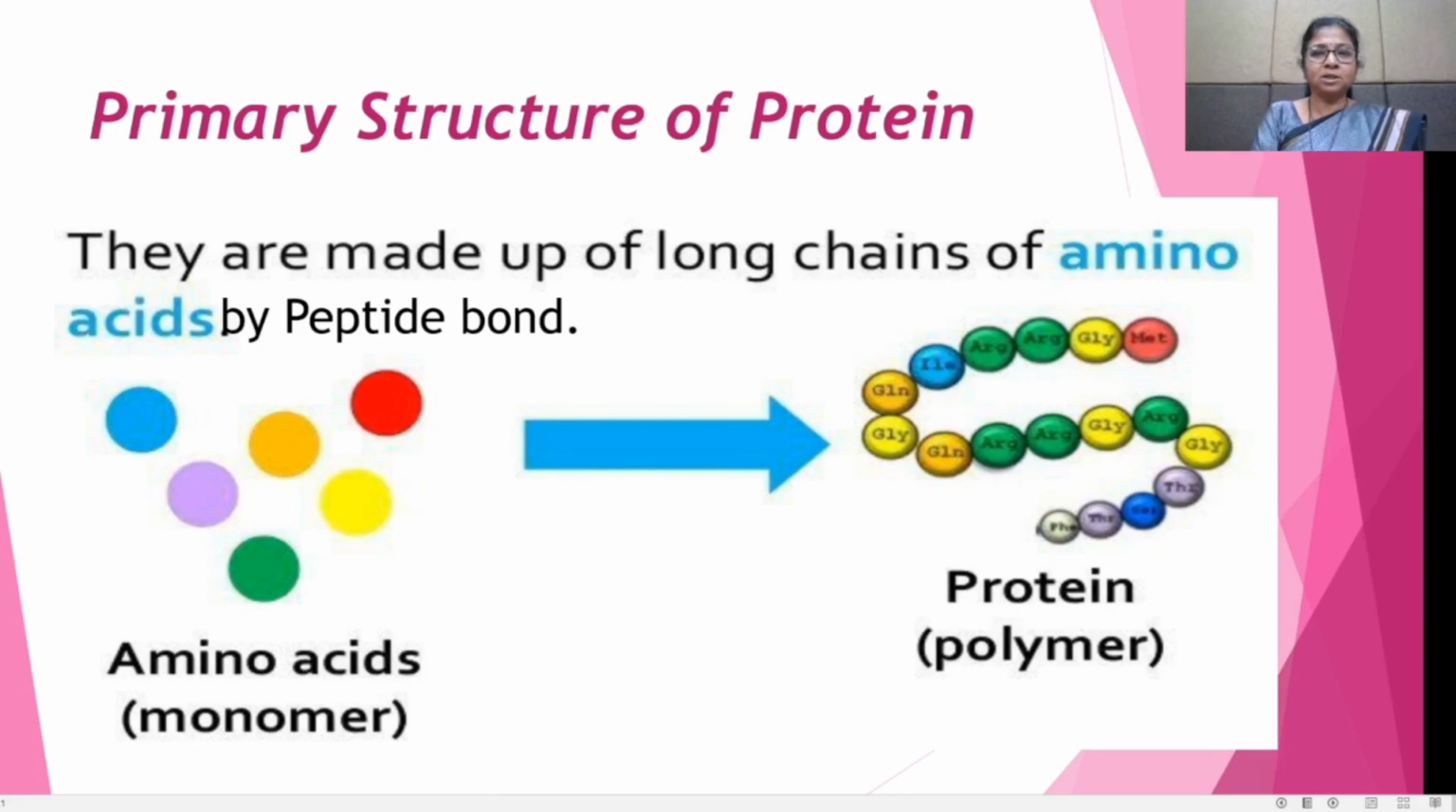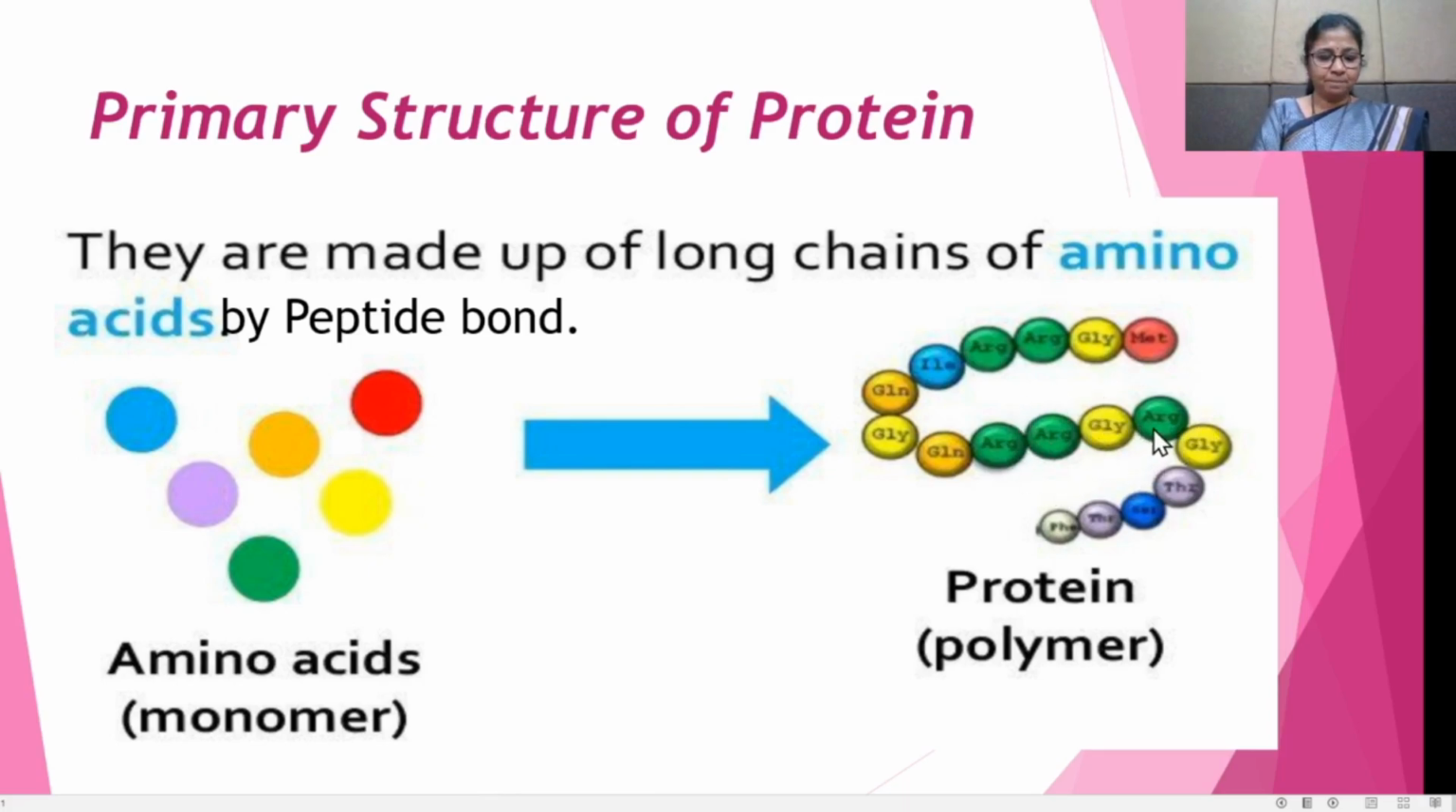The protein structure is studied in the primary structure, secondary structure, tertiary structure, and quaternary structure. Now see the first, primary structure of the proteins. Primary structures are made up of long chains of amino acids linked by peptide bonds. It is the sequence of the constituent amino acid residues linked by peptide bonds.